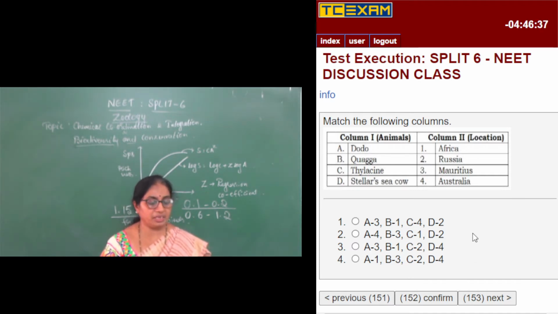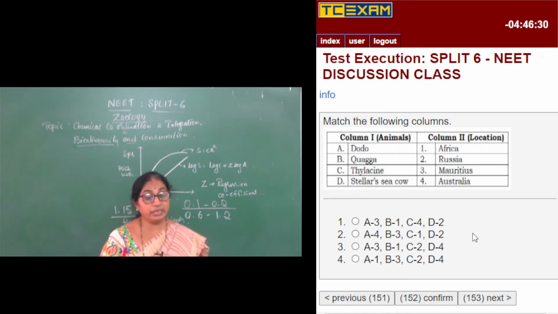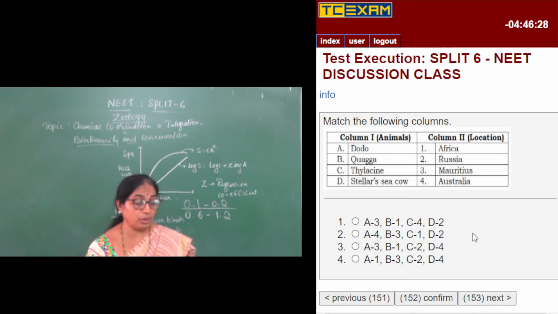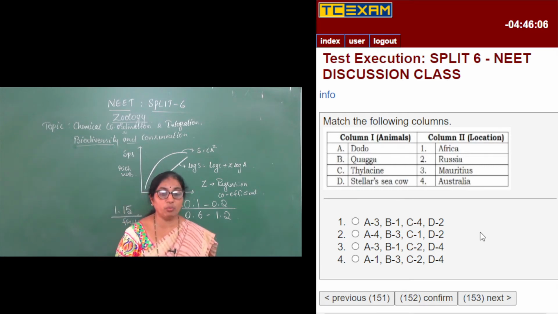Then thylacine. So the thylacine belongs to Australia. It is a fox-like animal. It lost its existence because of habitat destruction, one of the reasons, and also some diseases. So both ended up wiping out the species of thylacine, and they basically belong to Australia. So C4. A3, B1, C4 can be the right match, and the fourth one, Steller's sea cow, belonged to